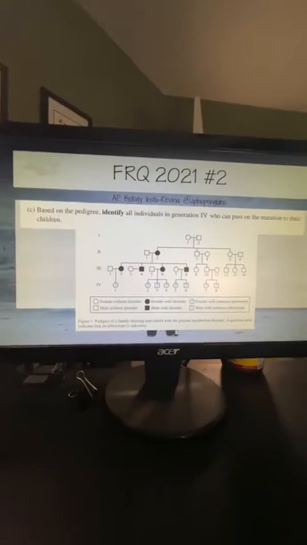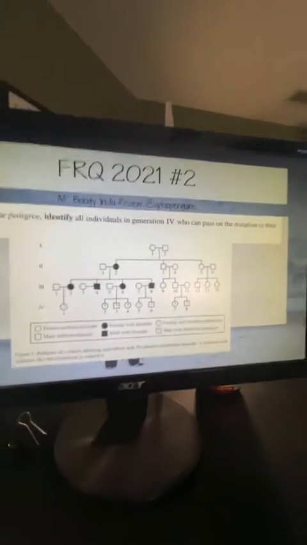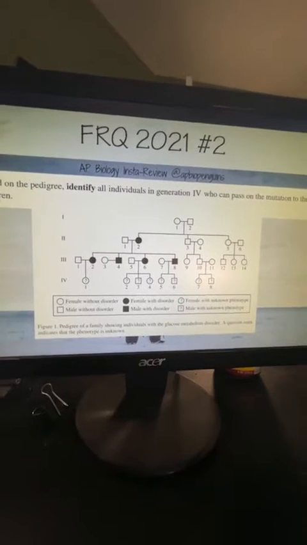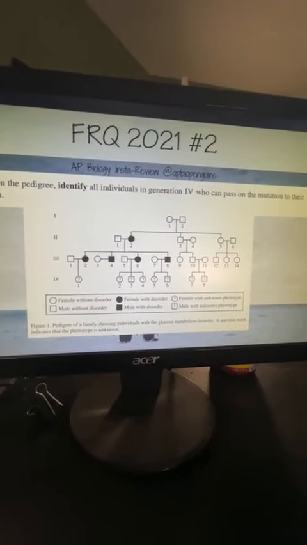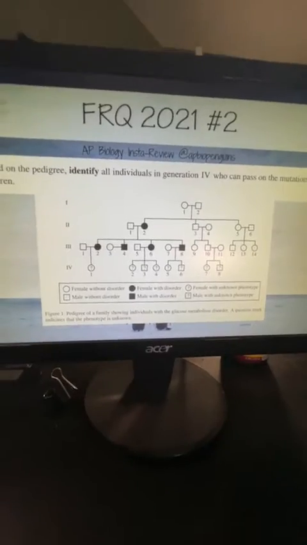Okay, so now part C. Based on our pedigree, which they gave us at the beginning, identify all individuals in generation 4 who can pass on the mutation to their children. Now, remember, the prompt told me that the trait was believed to be due to mitochondrial inheritance. The mitochondria is going to be in the egg, so the egg-producing organism is the one that's going to be able to pass this on. So based on our pedigree, we're going to look at the females. The females are the ones that are able to pass on this trait, so a female would pass it on to all of their offspring.